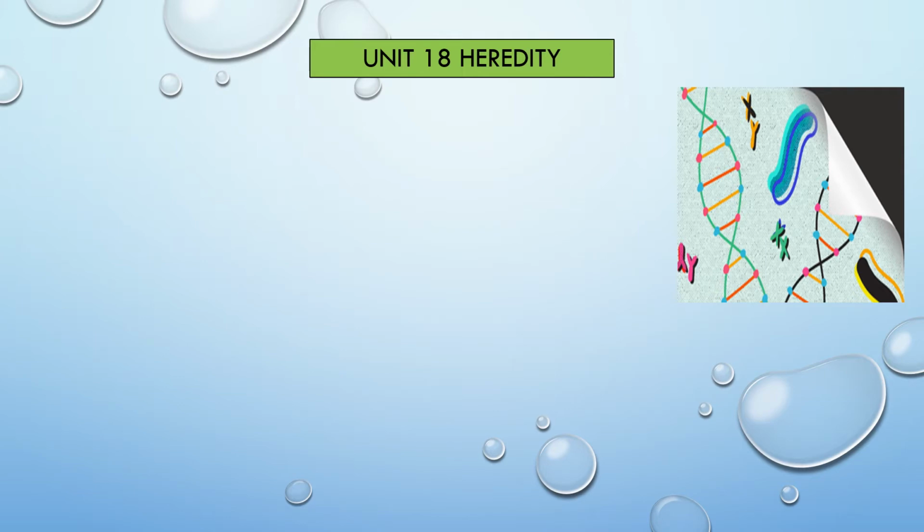Variation refers to the differences shown by individuals of the same species and also by the offspring of the same parents. For example, mango is a single species, but we can see many types of mangoes. One is fleshy, one is sour, one is sweet.